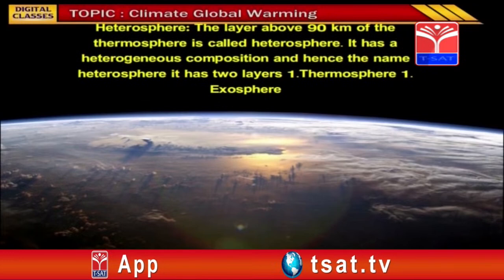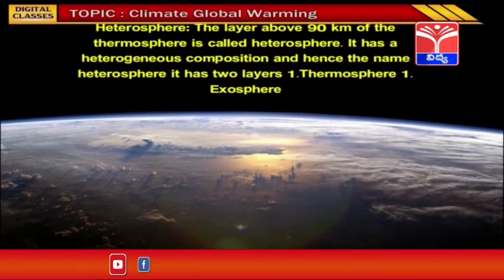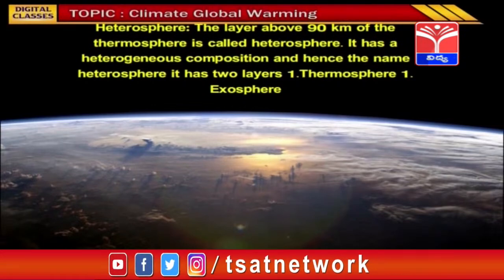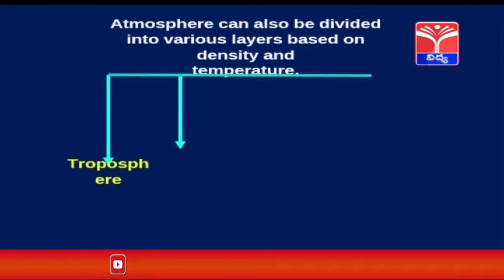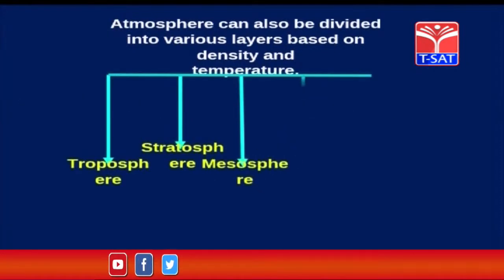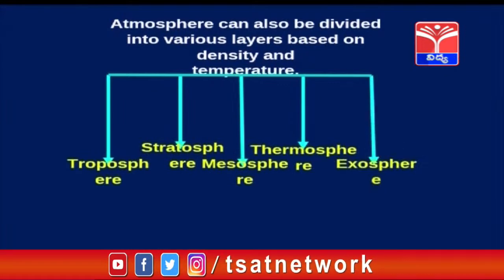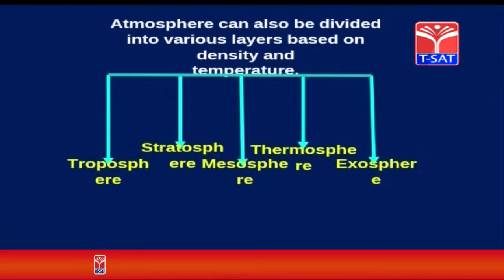Heterosphere. The layer above 90 km of the thermosphere is called heterosphere. It has heterogeneous composition and hence the name heterosphere. It has two layers, thermosphere and exosphere. Atmosphere can also be divided into various layers based on density and temperature: troposphere, stratosphere, mesosphere, thermosphere, exosphere. These layers are classified based on the density and temperature.